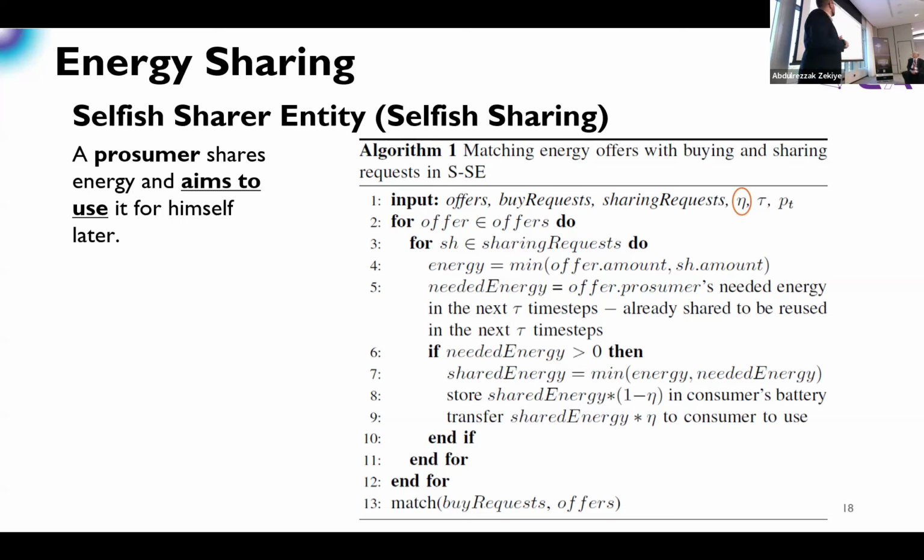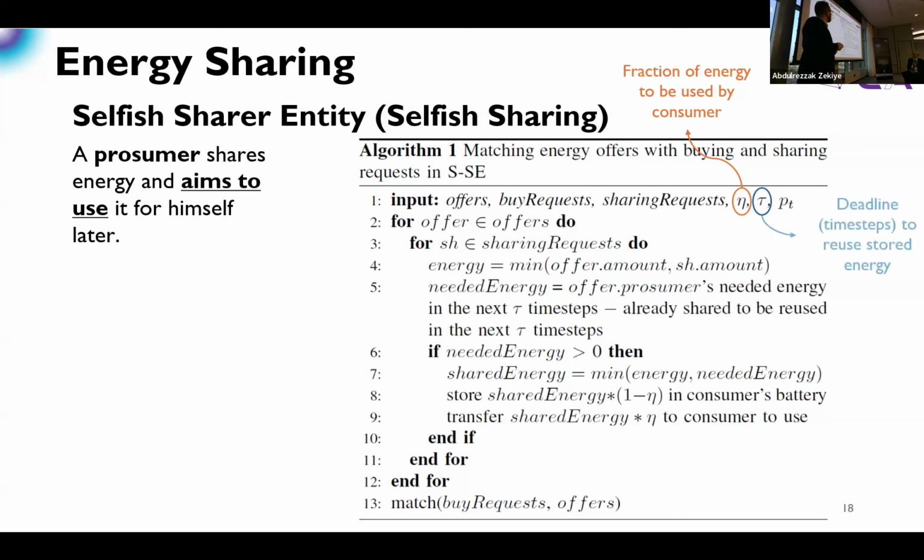We have what's called beta. This is the fraction of energy that's going to be used by the prosumer himself for his own needs. The other fraction, which is 1 minus beta, will be stored in the batteries of the consumer. Tau is the time step, so I'm not going to store the energy on that consumer's battery forever. There's that kind of deadline, or time step.